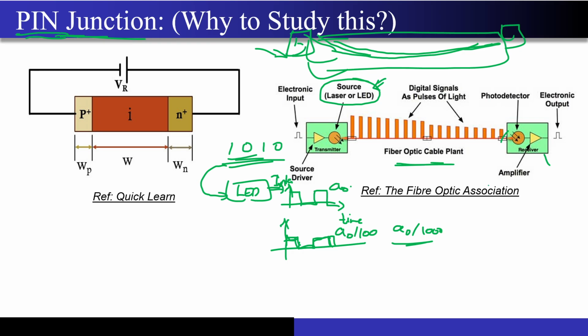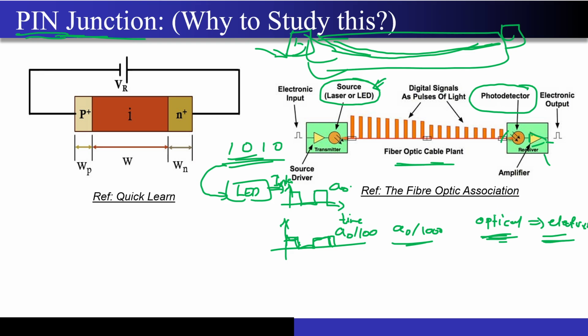because I process all the information in the electrical domain, correct? So now we need one circuit, one kind of device which can convert optical energy to electrical energy, correct? And this is where the concept of photodetector comes in. The job of the photodetector is to convert this optical energy into electrical energy. And when this electrical energy arrives after the conversion, then I use all sorts of amplifiers and do some kind of baseband processing at the other end.